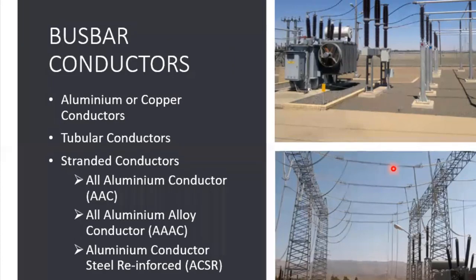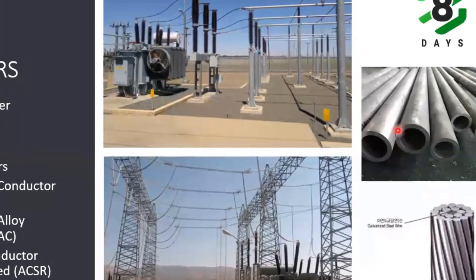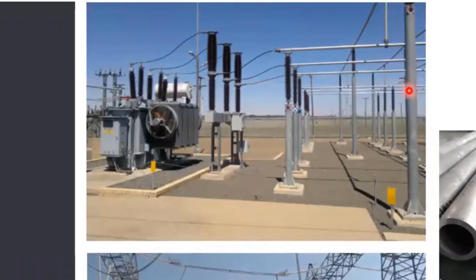In aluminum conductors, we have tubular construction and standard construction. The tubular construction is like a hollow tube. These are rigid conductors. Here in this photograph, this is a tubular conductor, and the one above it is also a tubular conductor. They are using tubular conductor for the bus, and for the circuit connection also. And this one you can see is a flexible conductor, that is a standard conductor. So these are the two different types of conductors we use in substations.